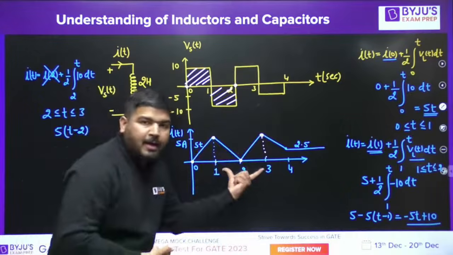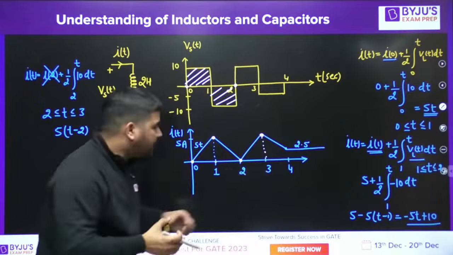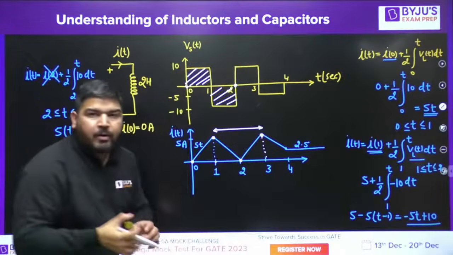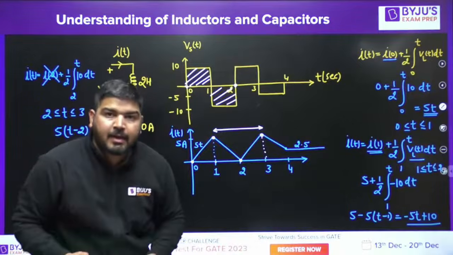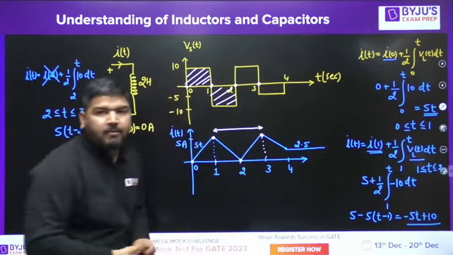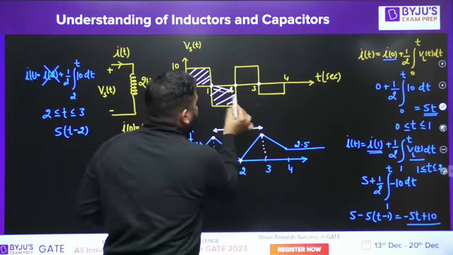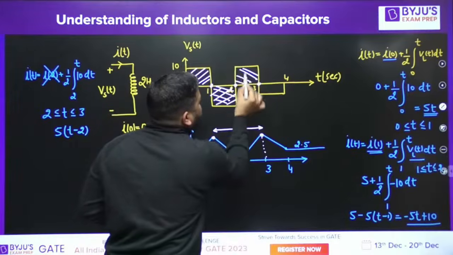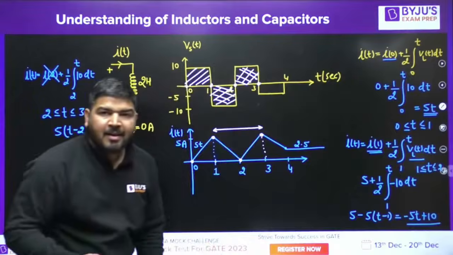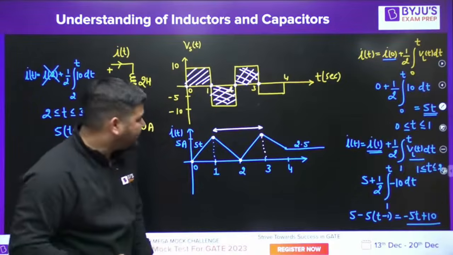Between 1 and 3, the current is repeating again. So now you can see that within this interval, if you calculate the area of VLT, it will again be 0. Now between 1 and 3, if you look at the area, the negative area is equal to the positive area. You can see that. Again, the current is repeating.